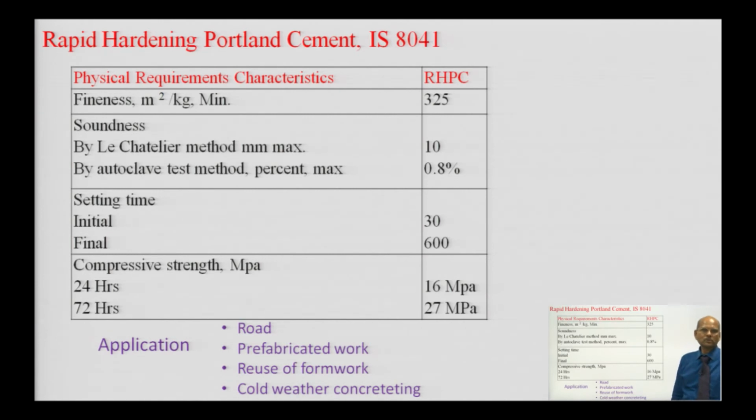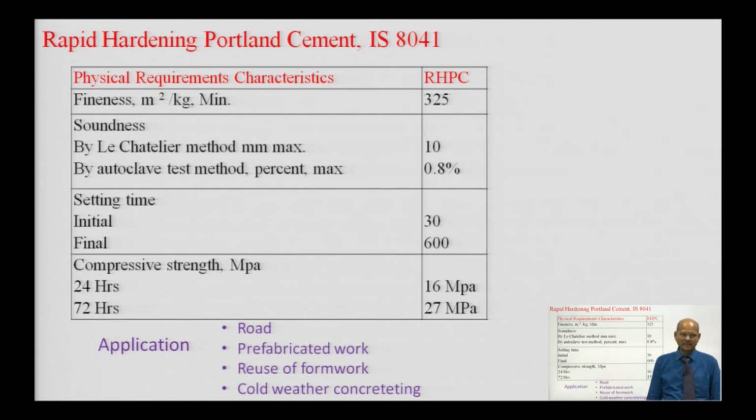Suppose you want to open your road faster, or some repair work is there; at that time you need the cement which can get strength sooner. Similarly, in prefabricated work we need to demold and reduce the curing period, so you want to use rapid hardening Portland cement.